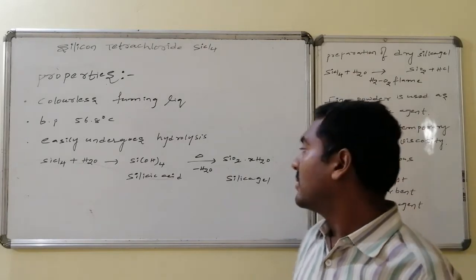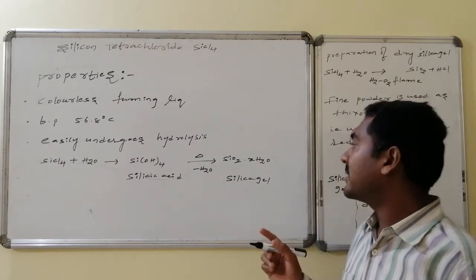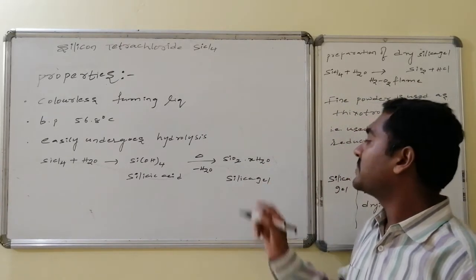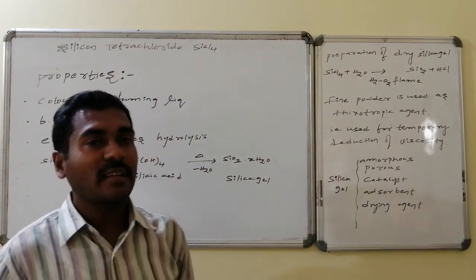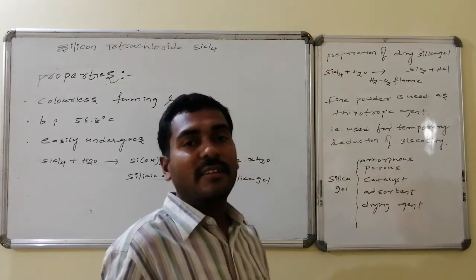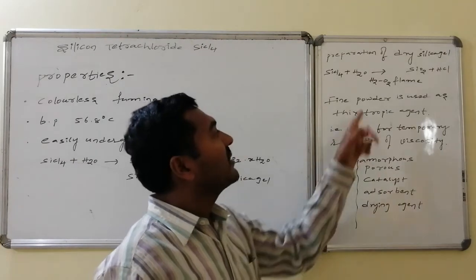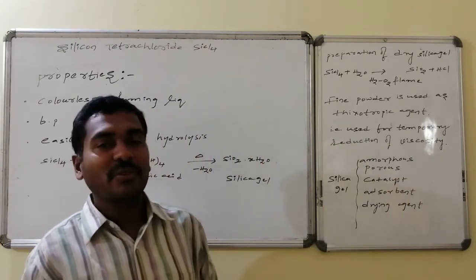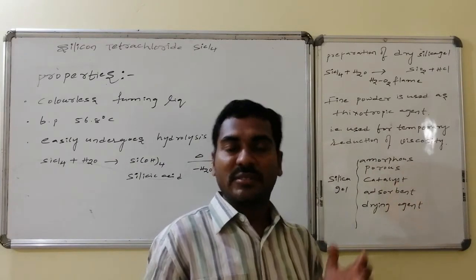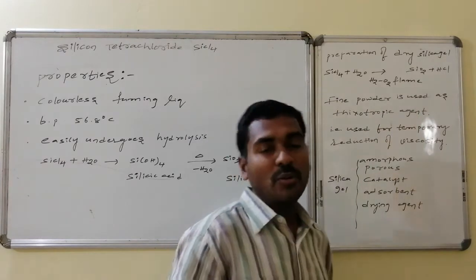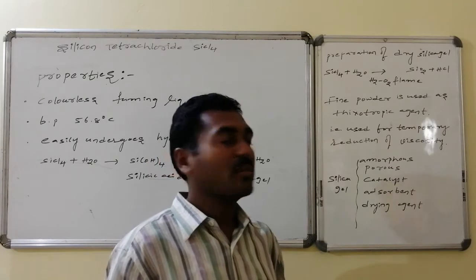Once again on heating, water molecule elimination takes place, which leads to the formation of silicon dioxide, SiO2·xH2O, that is silica gel. If you want to prepare anhydrous silica gel, then its preparation is possible by silicon tetrachloride hydrolysis with hydrogen in an oxygen flame, which produces a lot of heat. Therefore whatever water is produced by the dehydration process will be evaporated, thus we will get pure, anhydrous SiO2 silicon dioxide.